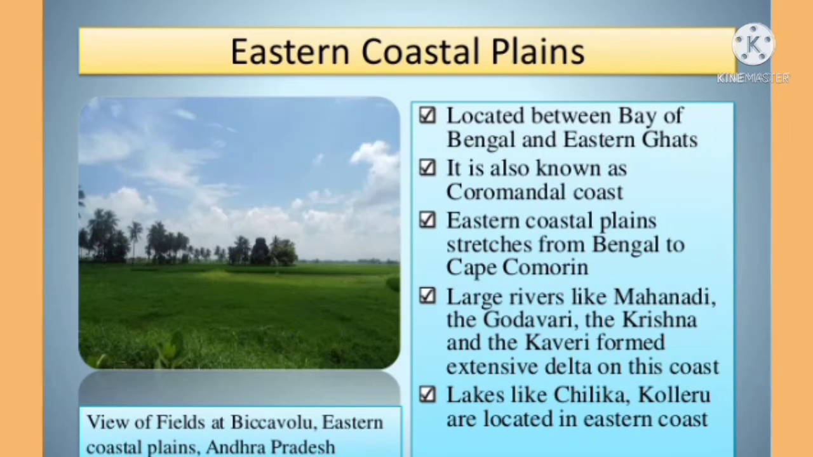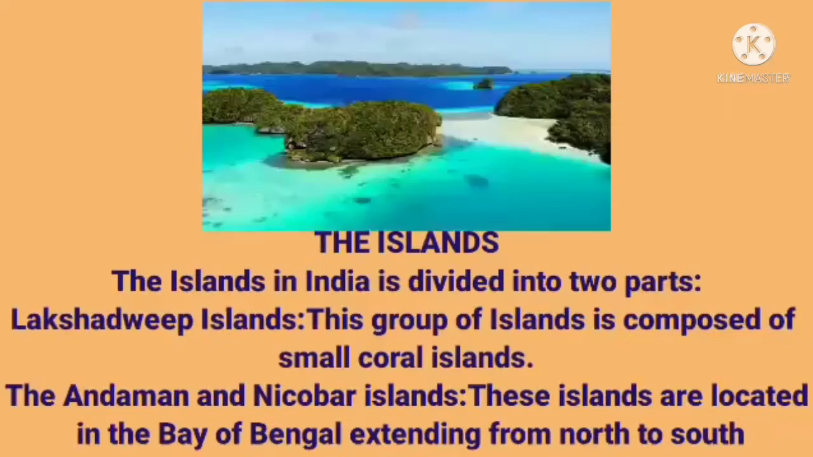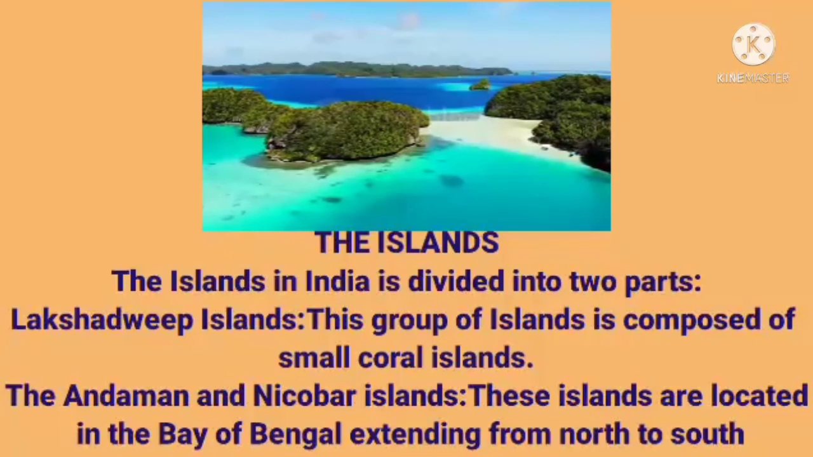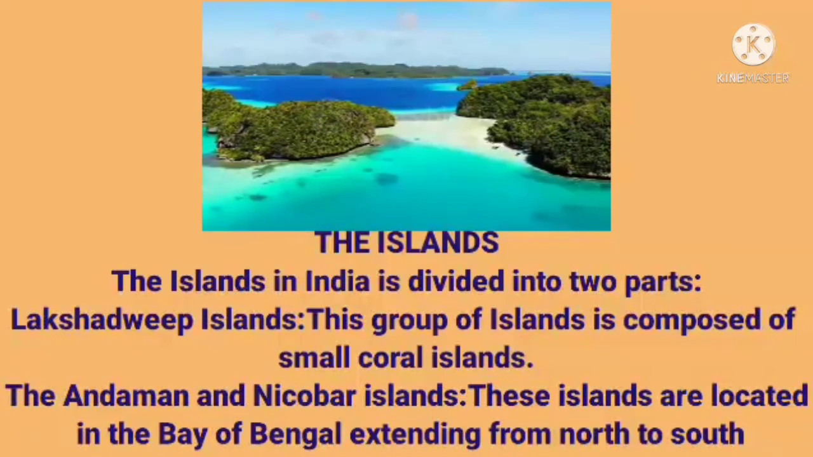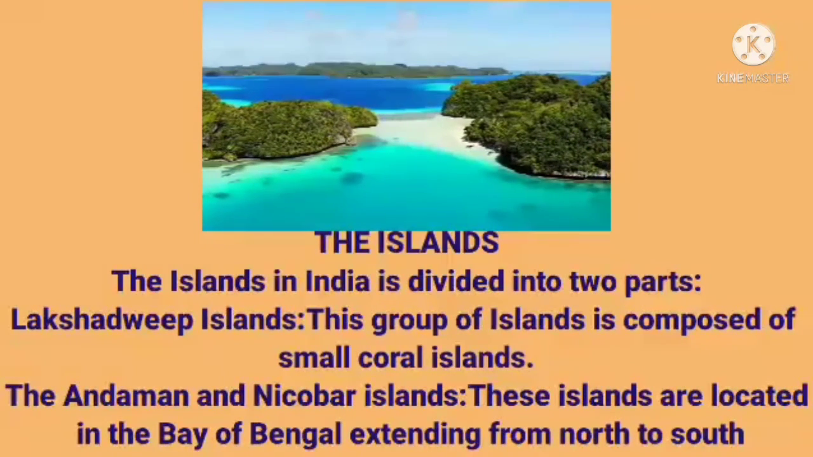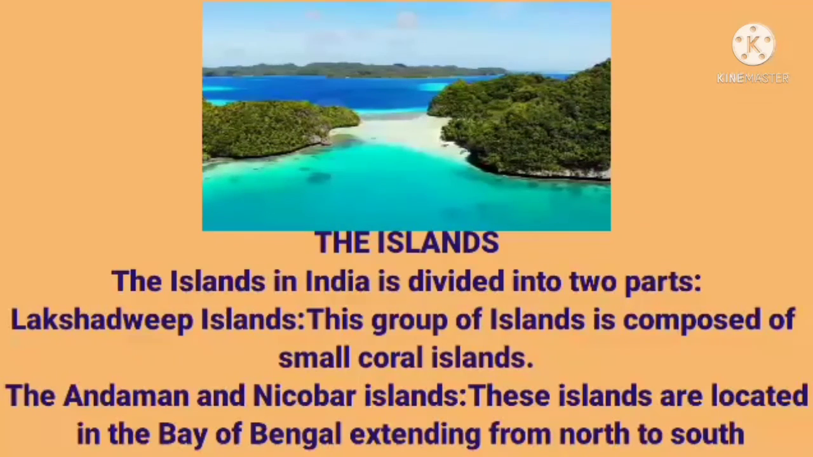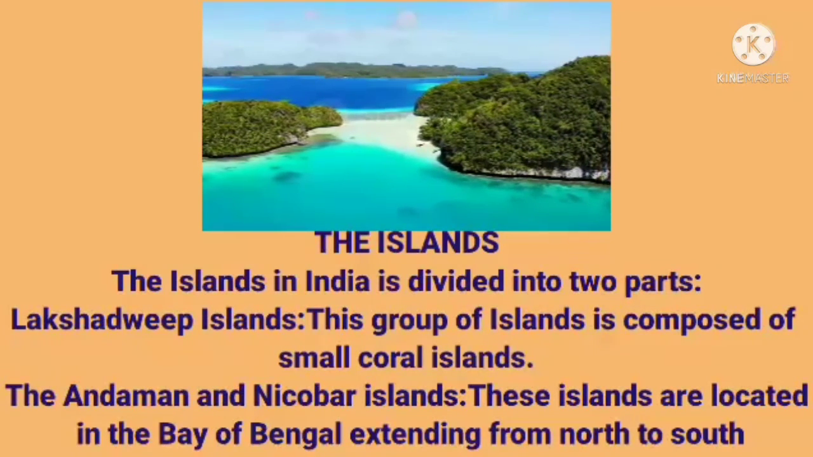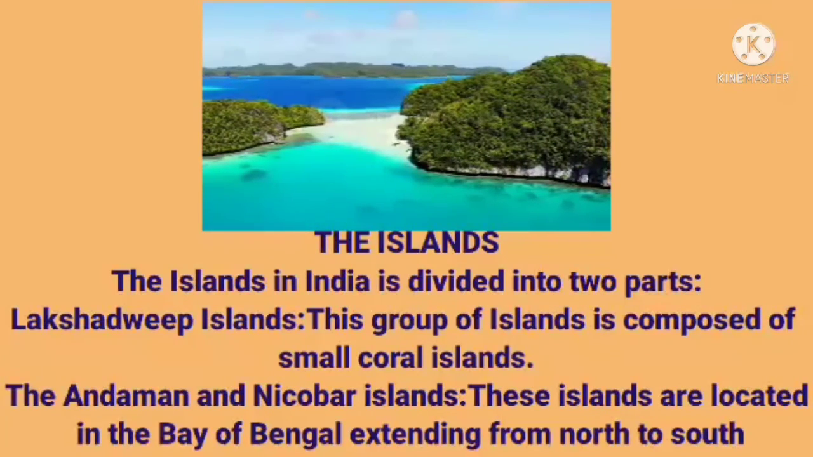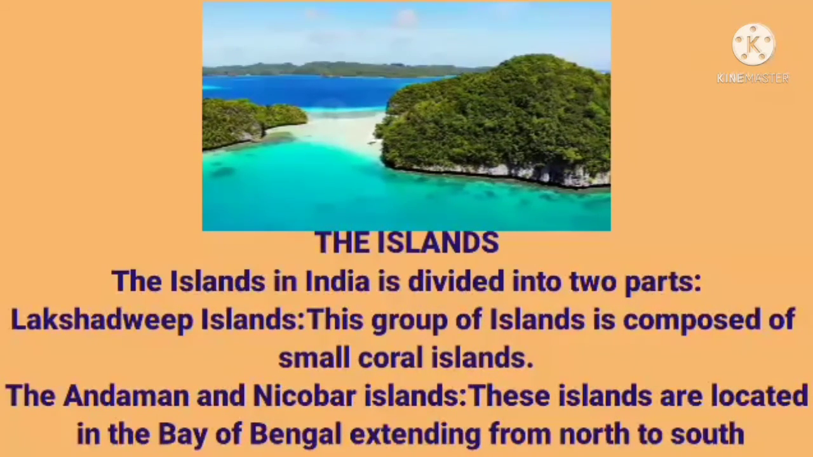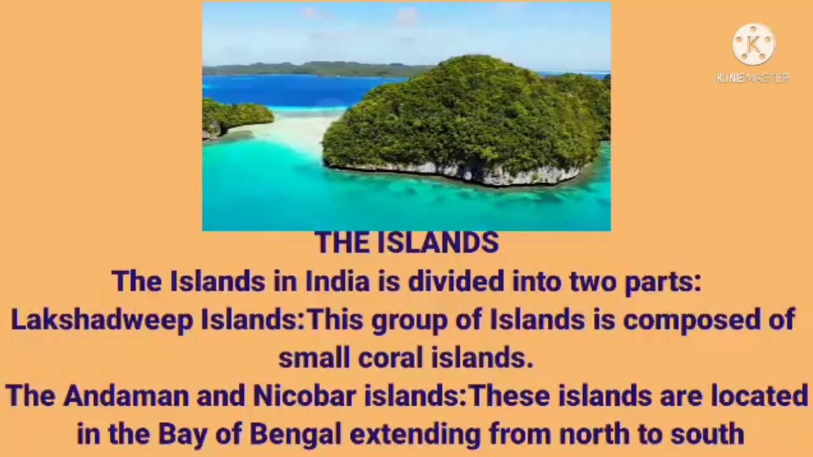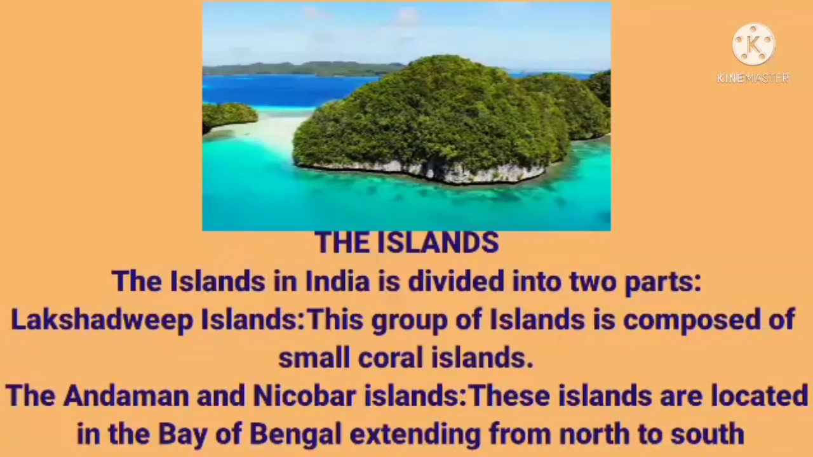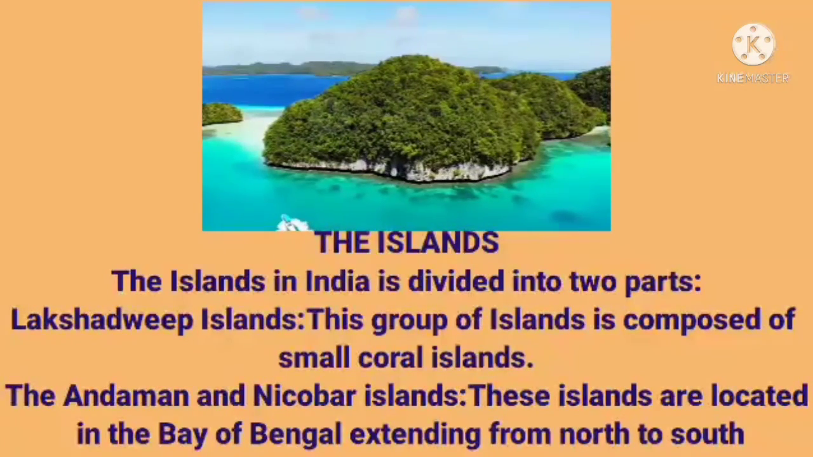Now let's see about the islands of India. There are two major island groups in India. One is in the Bay of Bengal, which consists of about 572 islands, namely the Andaman and Nicobar Islands, with its capital at Port Blair, whereas the Lakshadweep Islands are scattered between 8 degrees north to 12 degrees north latitudes and 71 degrees east to 74 degrees east longitudes. The entire island group is built of coral deposits, and there are a total of 36 islands, of which 11 are inhabited islands.